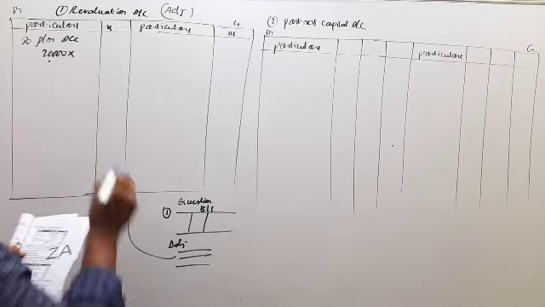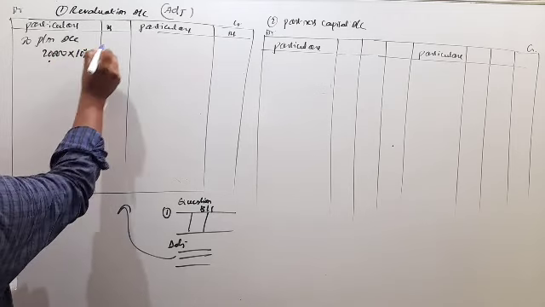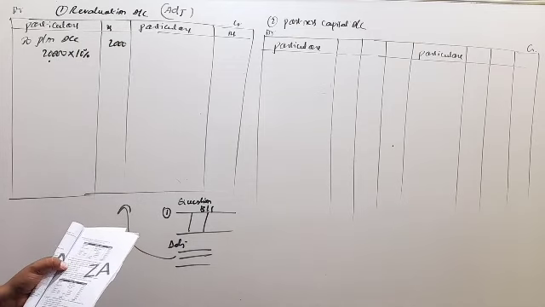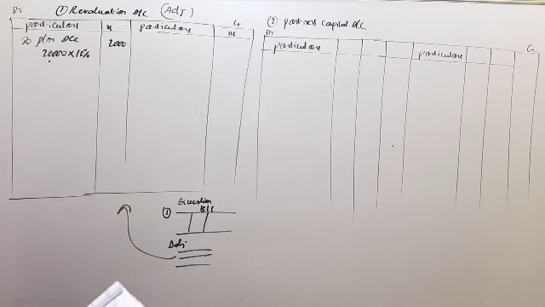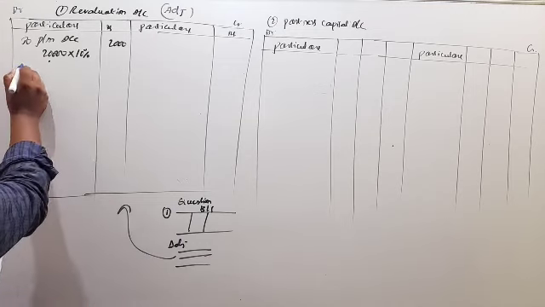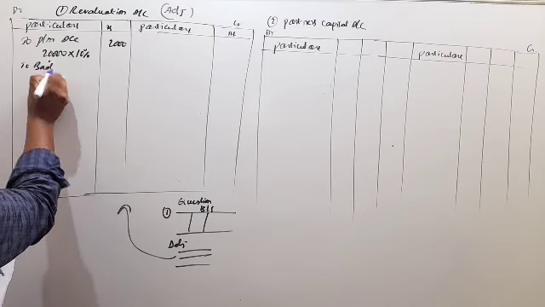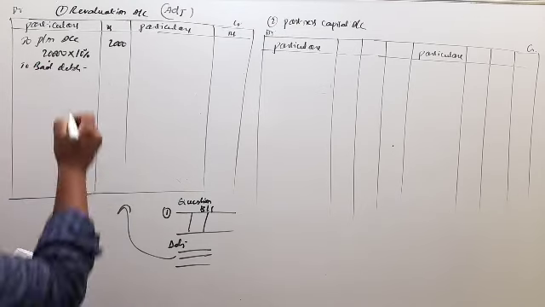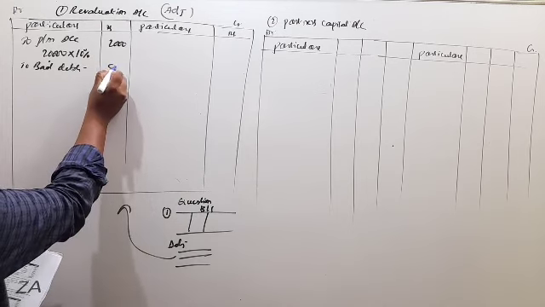The percentage is 10%, so 2,000. Next, bad debts written off rupees 500, and further create PBT at 5% on debtors. See, bad debts is a complete loss. Write it in the outer column, 500.